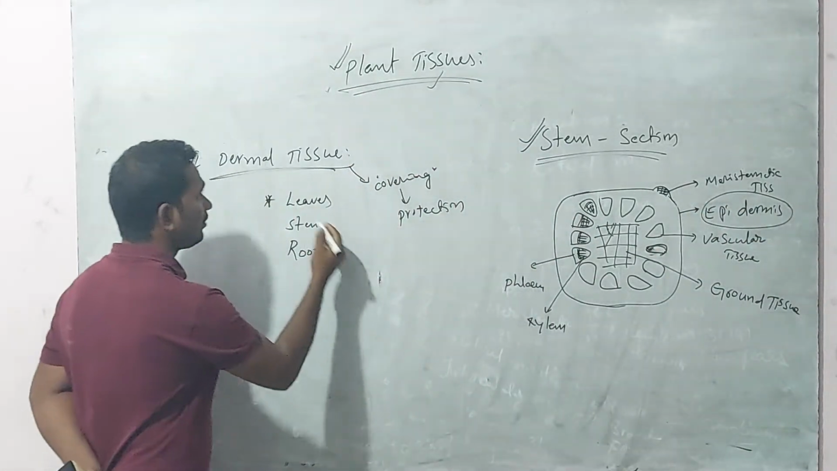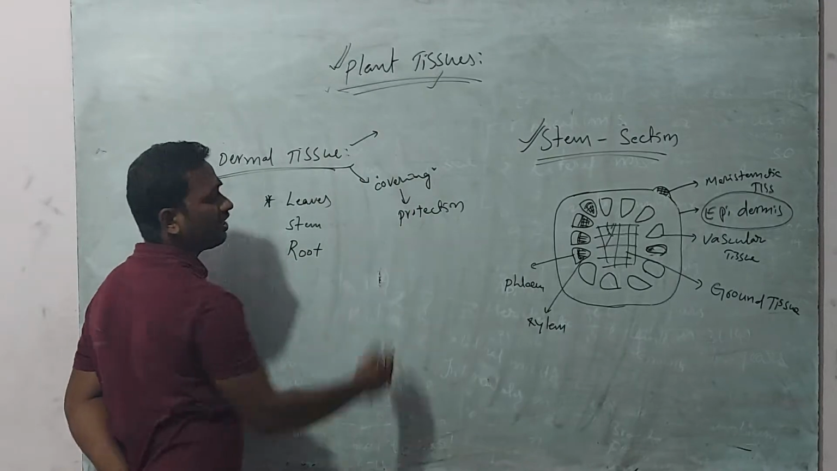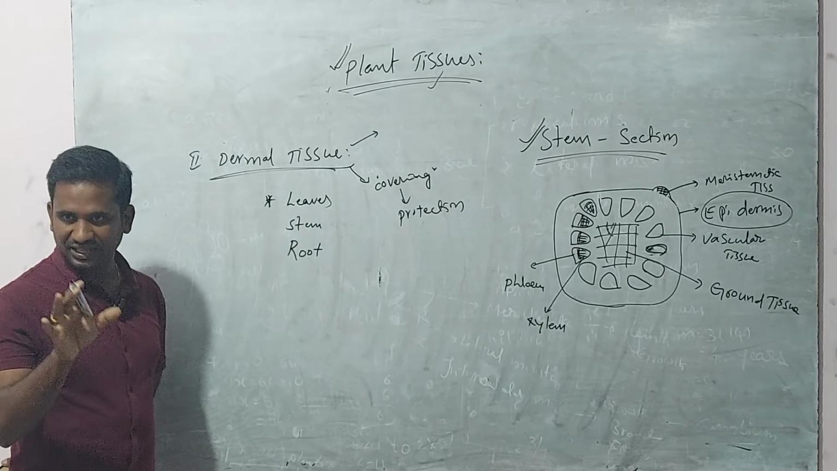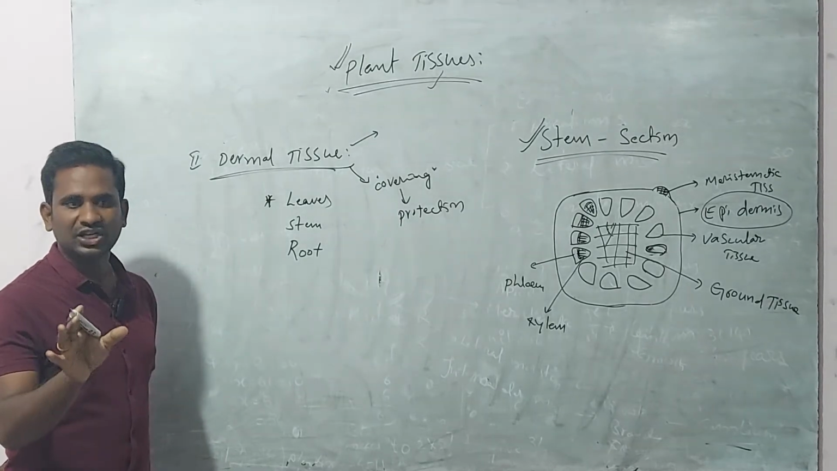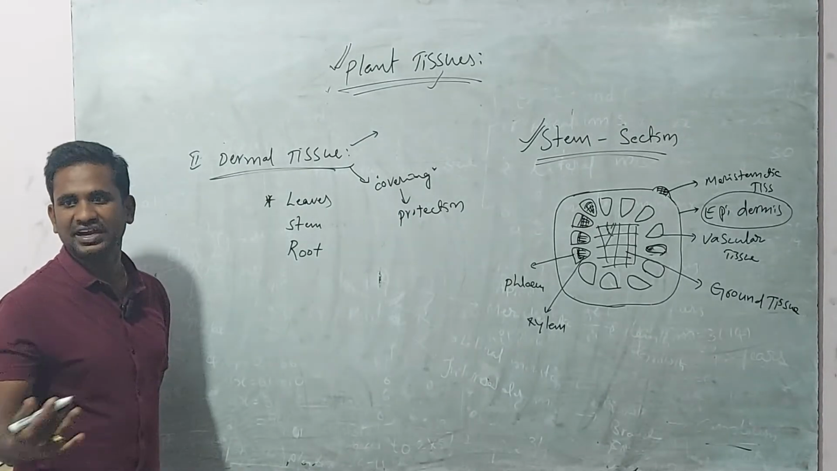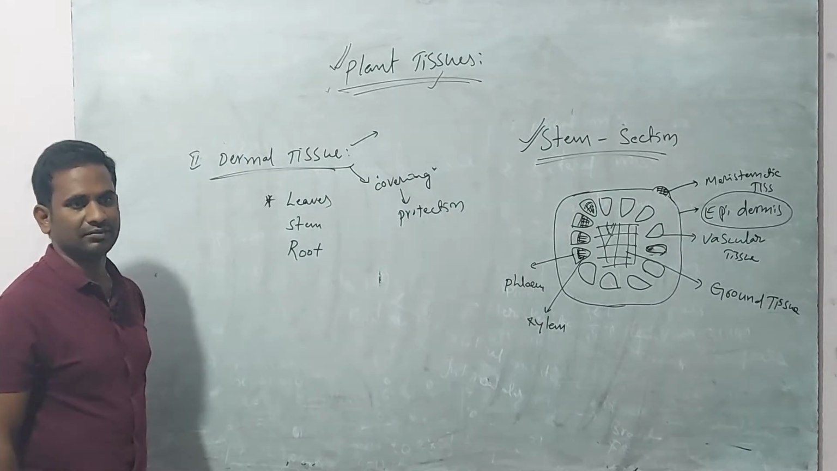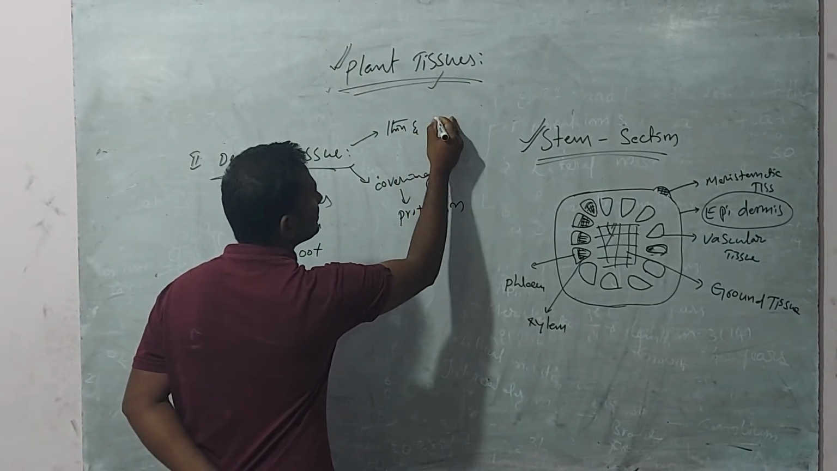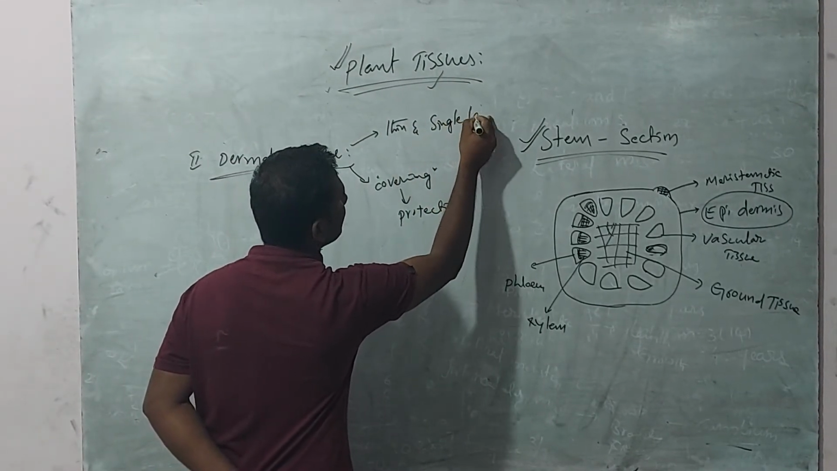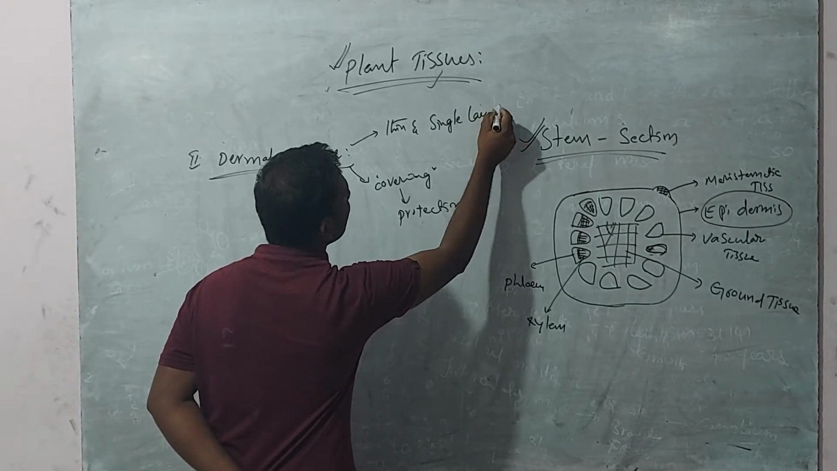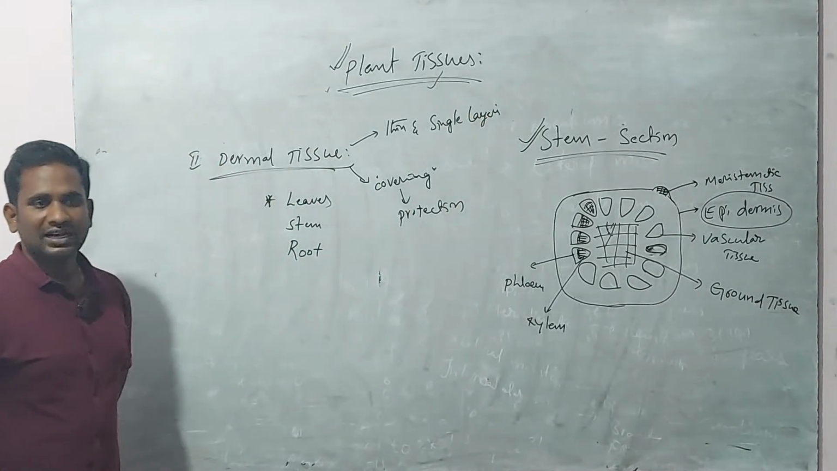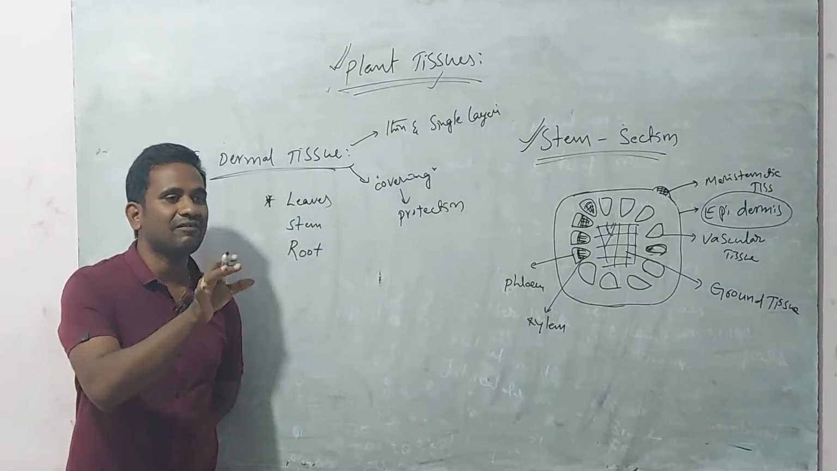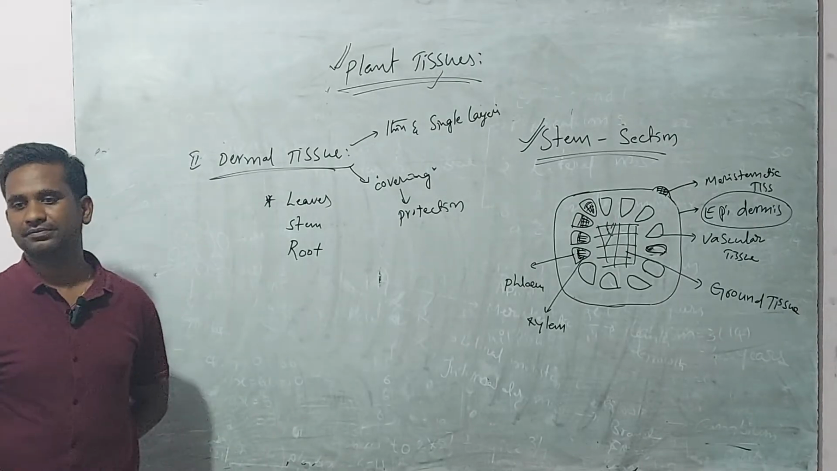Dermal tissue is the outermost tissue. Based on function and location it is divided into types as well. It is a thin, single-layered tissue which gives covering and protection to the plant body.